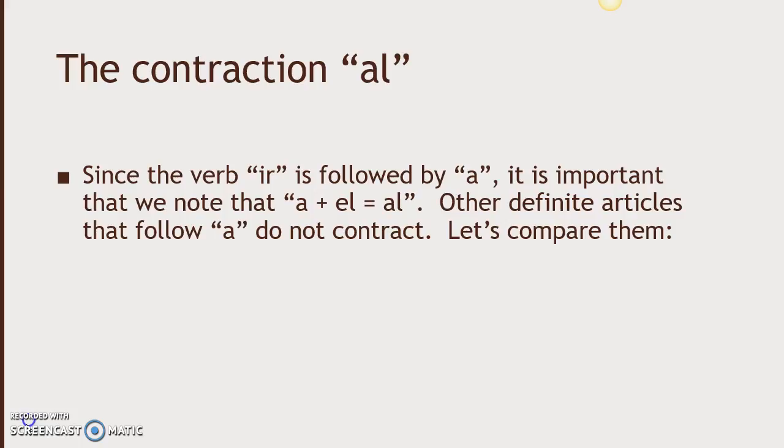In English, a contraction is a short form of a word or word group that is made by leaving out a sound or letter. For example, we contract can and not to form the contraction can't. Since the verb ir is followed by a, it is important that we note that a plus el equals al. Other articles that follow a do not contract.